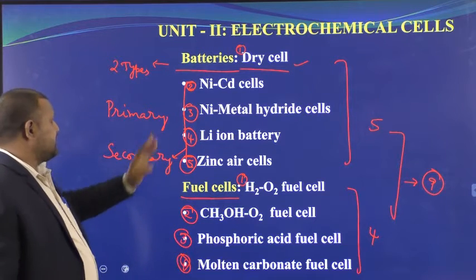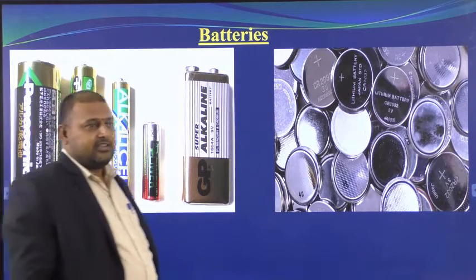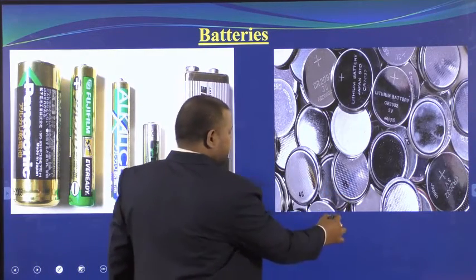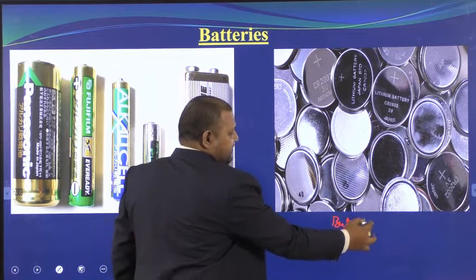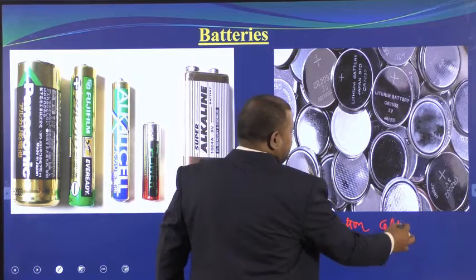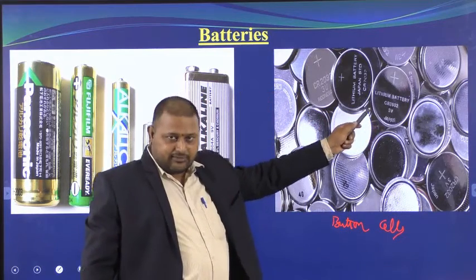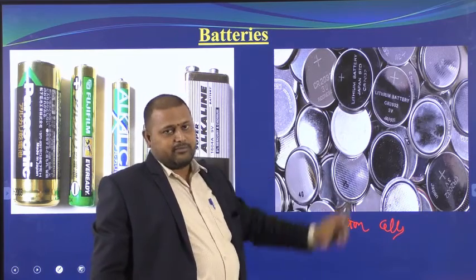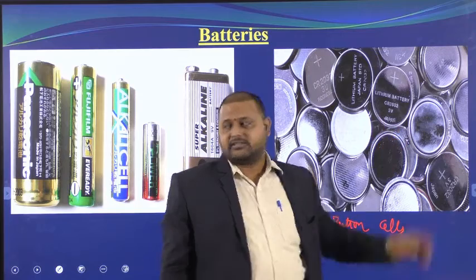Now we shall go to what batteries are. I think you recognize these. These are called button cells because they look like a button of a shirt. You can see very clearly here a lithium battery. This is an example of a button cell and also a lithium battery. Because of its appearance, like a button, we call it a button cell.